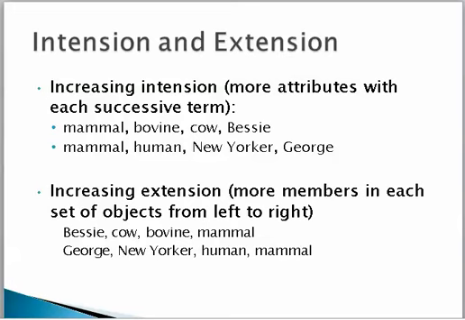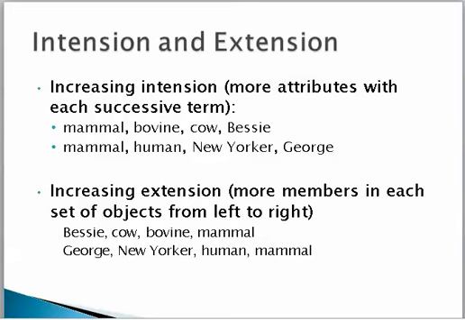I mean, human beings in San Francisco are not the same as in New York, say L.A. or Chicago, etc. Not the same kind of thing at all as a New Yorker. George, well, that's a very specific New Yorker. So here you have the more specific individual you're talking about, the richer the description. In other words, the larger number of intentions, the larger number of attributes that you can talk about.